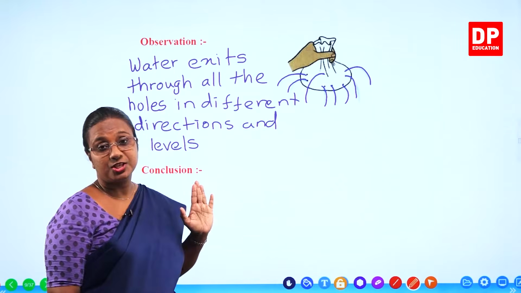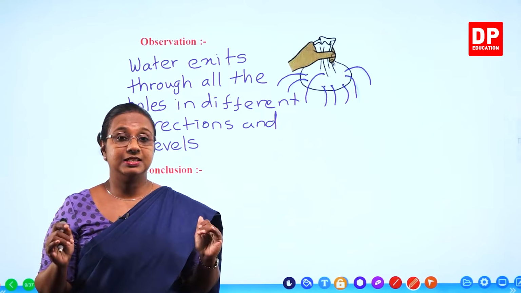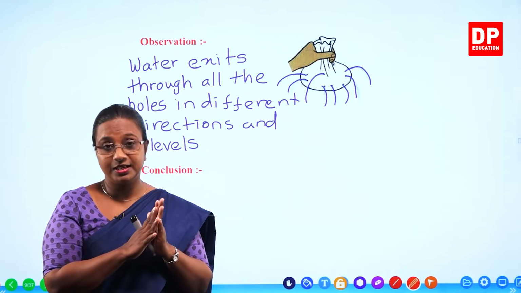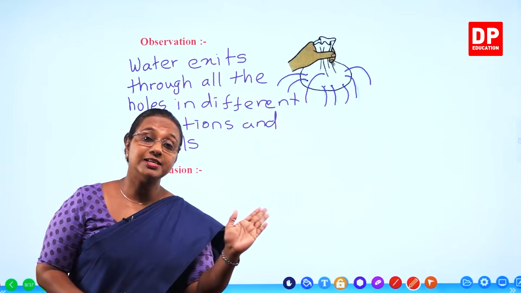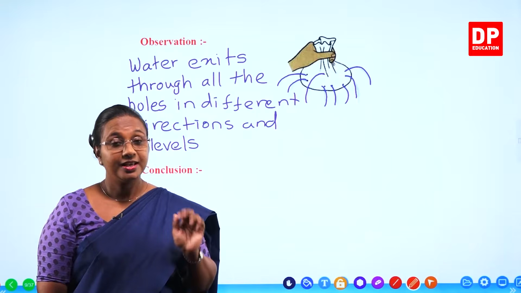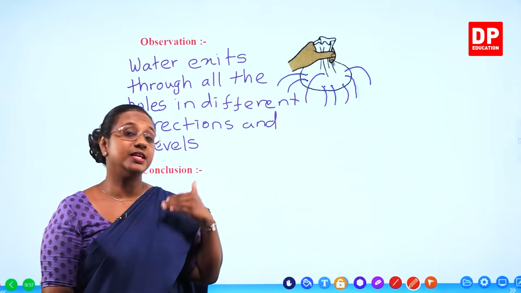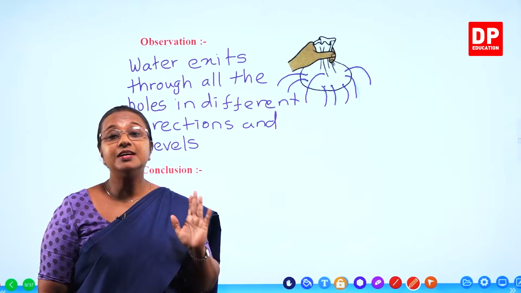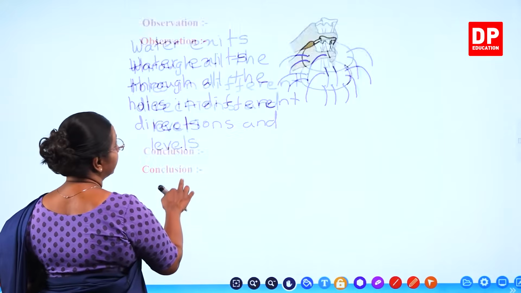So from this observation, what can you conclude? Why does the water exit? Because there is a pressure being exerted by the water on the wall of the container. But when there is a hole, due to that pressure, water is pushed out. That is why water exits through the holes. Is that clear to you all? Since water exits through all the holes in all directions, we can conclude that liquids exert pressure in all directions. So that is going to be our conclusion.